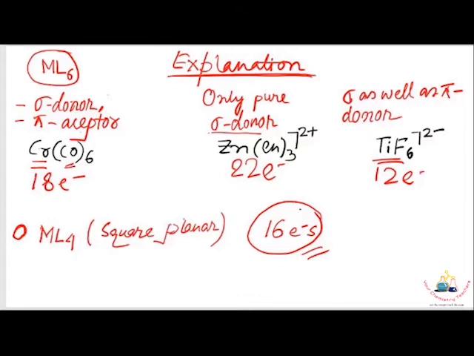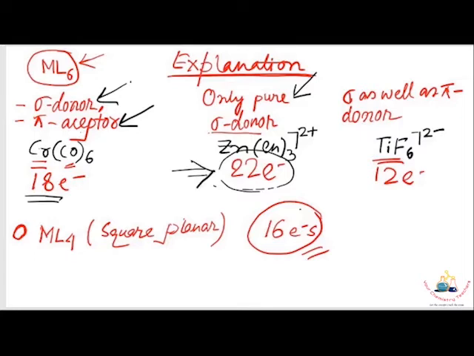If the ligand for octahedral complexes is a sigma donor and pi acceptor, then the 18 electron rule is satisfied in most cases. But if the ligand is a pure sigma donor, like ethylenediamine, then the 18 electron rule is violated. If you take the example of zinc tris(ethylenediamine), the total electron count in this complex is 22, but the complex is stable.